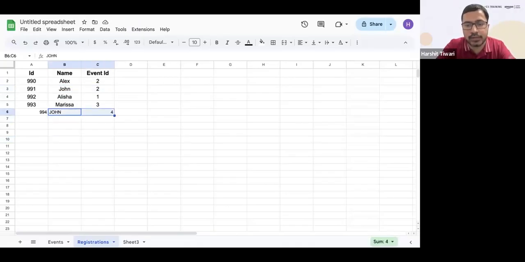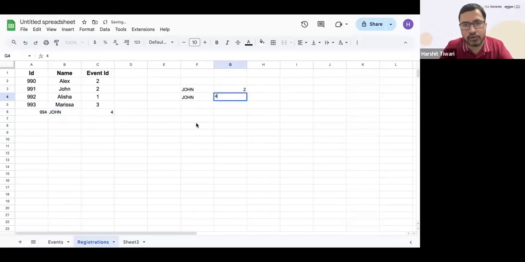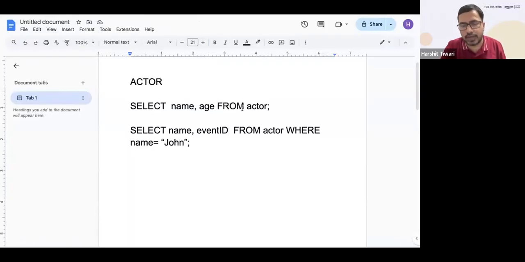So in the output, what will you get? You'll get something like this: John 2, and you'll get John 4. Why? Because this is John 2, this row is selected, and this row is selected. And which columns? Only the name column and event ID column. Only those two columns are selected.